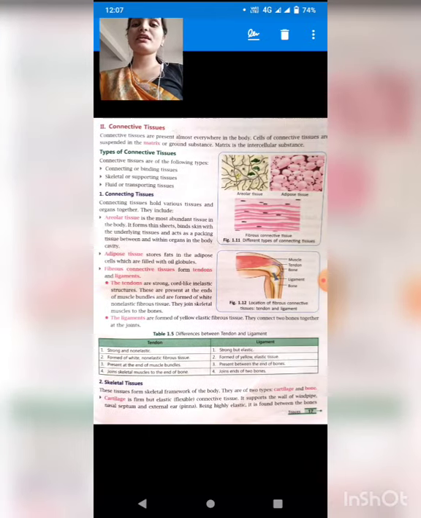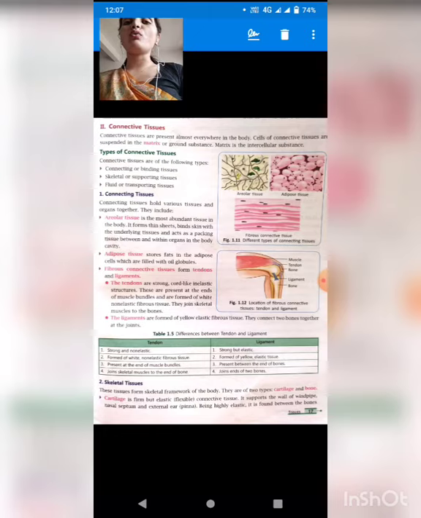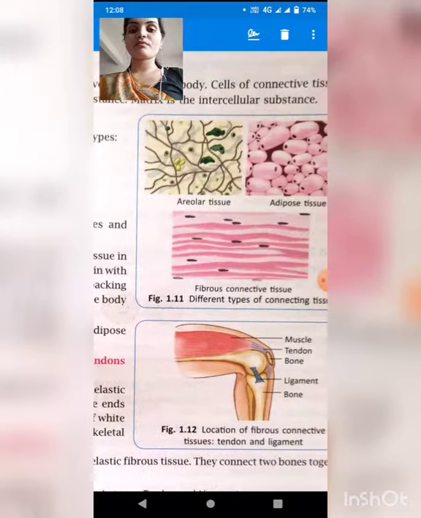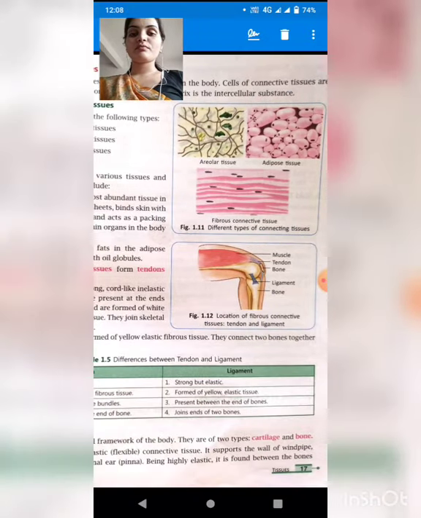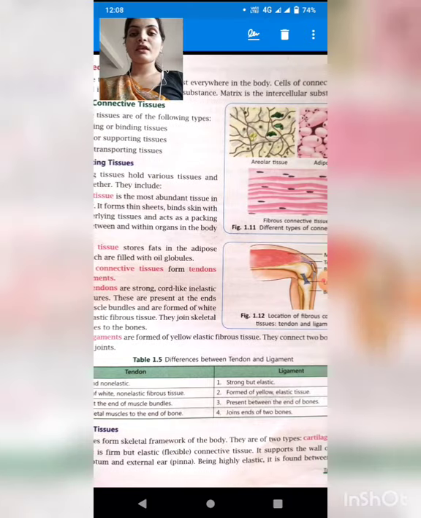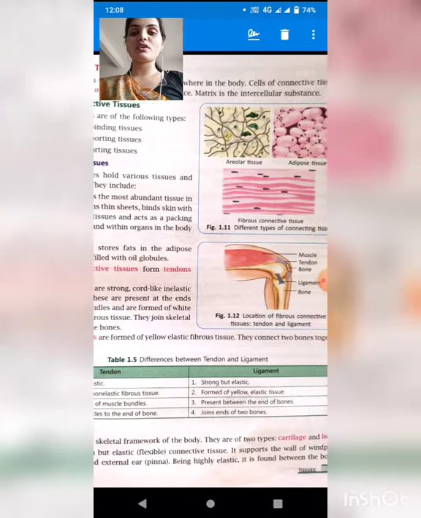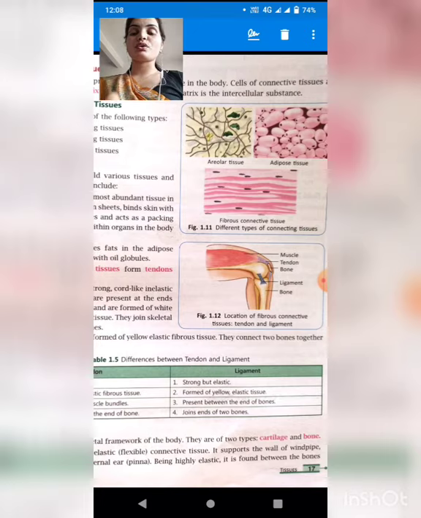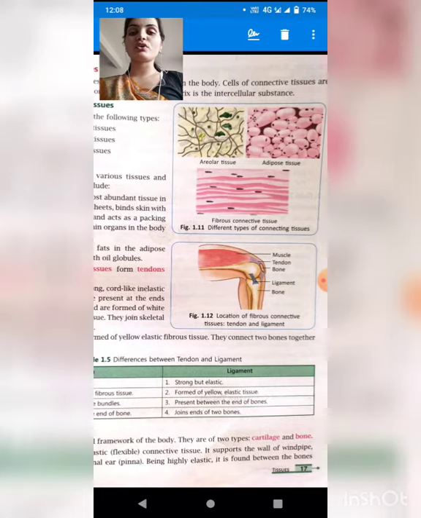After that, students, see the second part is connective tissue. As I told all of you, connective tissue is that tissue which connects all over the body. In that you have to study connective or binding tissue, skeleton or supportive tissue, and fluid or transporting tissue. See students, in this diagram, the first is connecting tissue. Connecting tissue is a part of connective tissue.